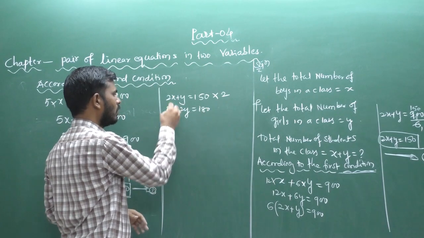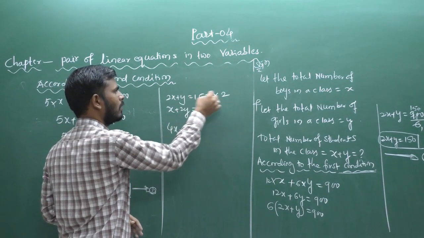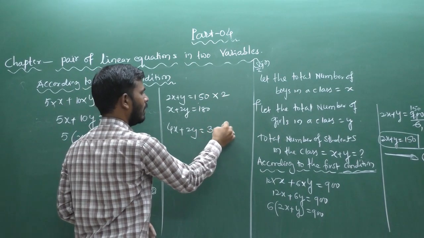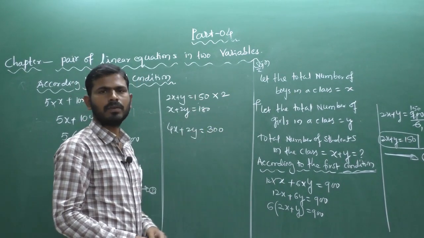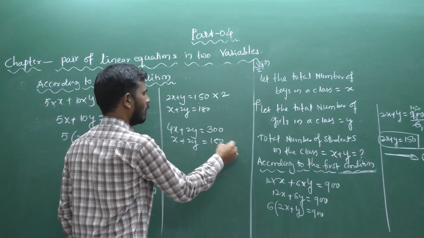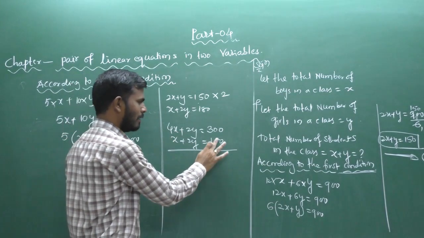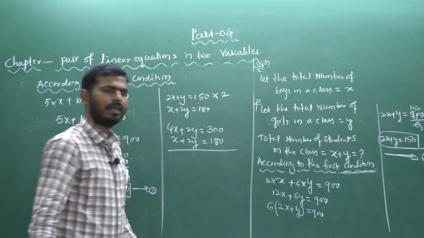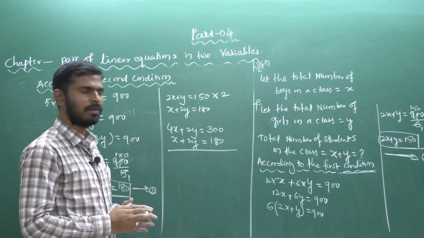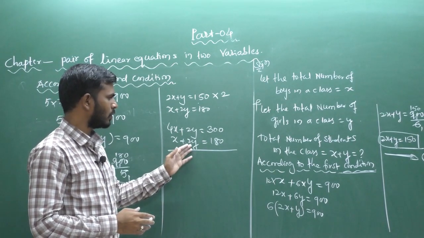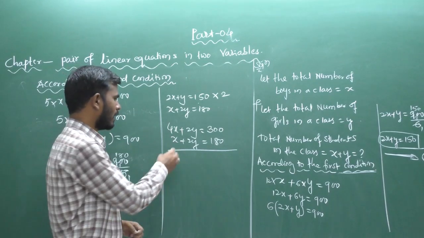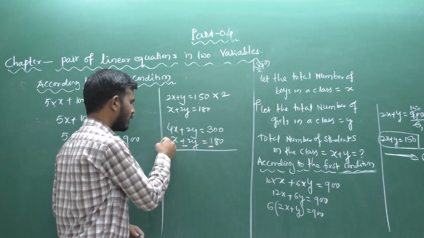So 2 into 2, 4x; 2 into y, 2y; and 150 into 2, 300. Next one is x plus 2y equal to 180. Next you have to look at the sign of the y term or x term. See here, this is 2y, this is also 2y. Both have a plus sign, so I take minus here, so the signs become minus.